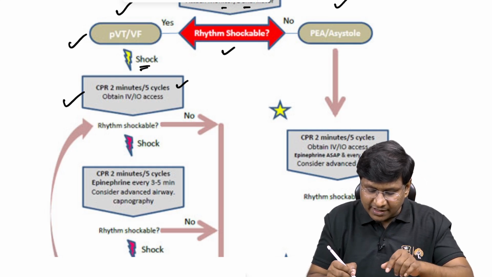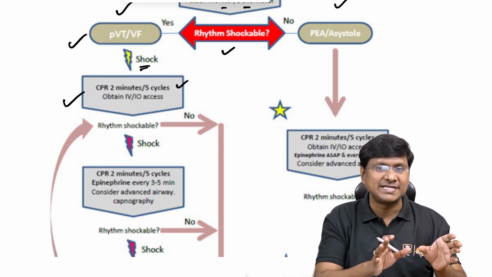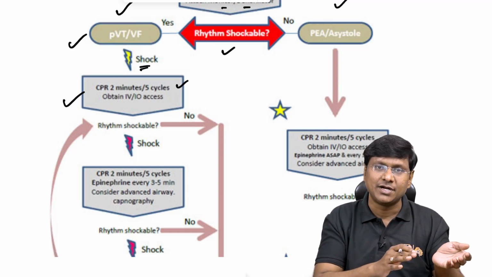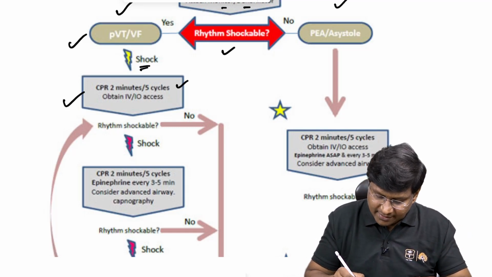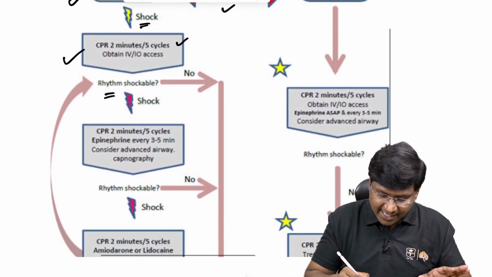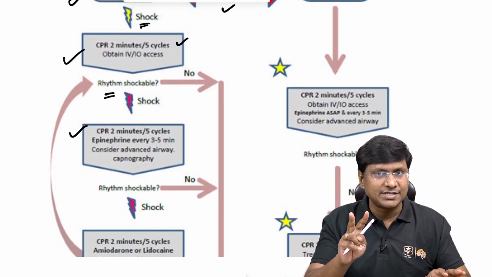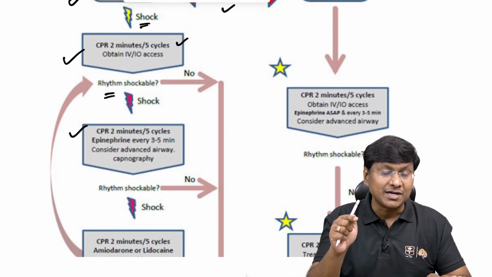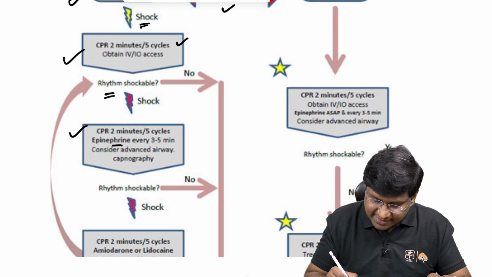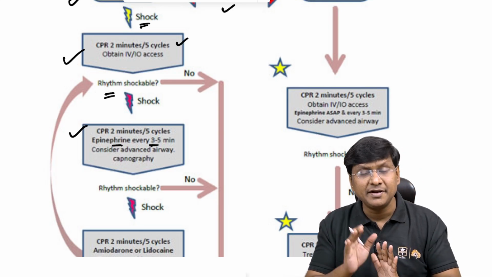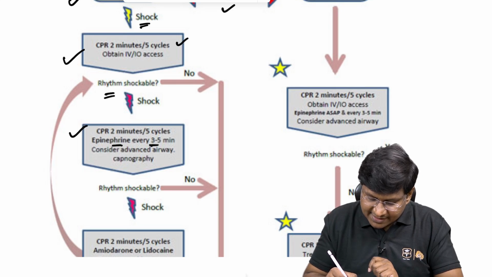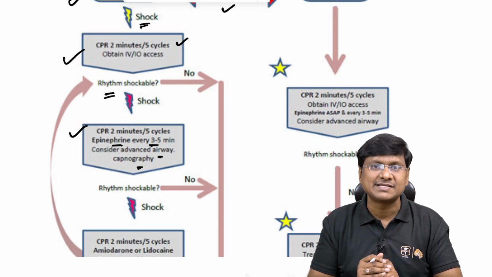Okay. Then after giving this CPR, again you check the cardiac monitor, whether the rhythm has reverted or not. If the rhythm did not revert, and it is a shockable rhythm, just give a shock once again. After giving the shock, again continue the CPR for 2 minutes for 5 cycles. Now, whenever you are continuing the CPR for 2 minutes for 5 cycles, this is the point when you can consider giving epinephrine every 3 to 5 minutes. Right? Epinephrine every 3 to 5 minutes, and consider the advanced airway as well as capnography.